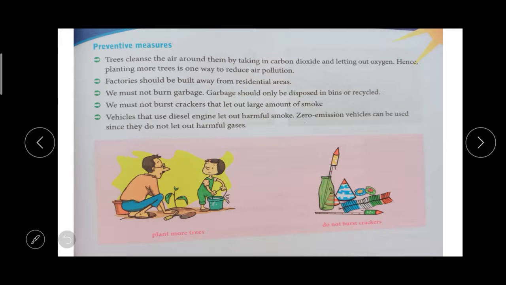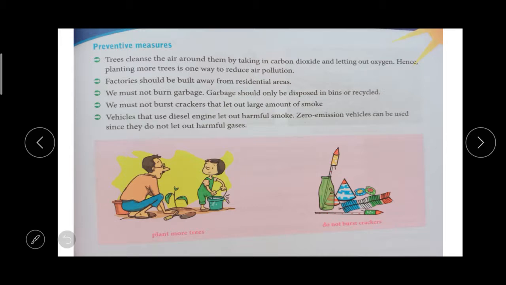Then factories. There are so many factories in our area: cashew nut factories, leather factories, so many factories. So the factories should be built away from the residential area. Residential area means where people are living.